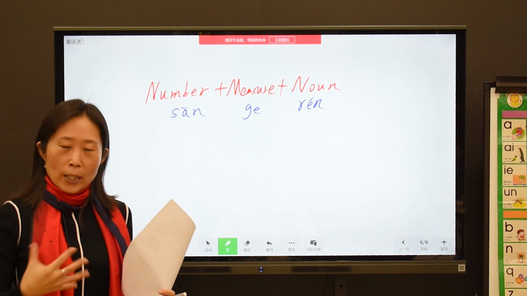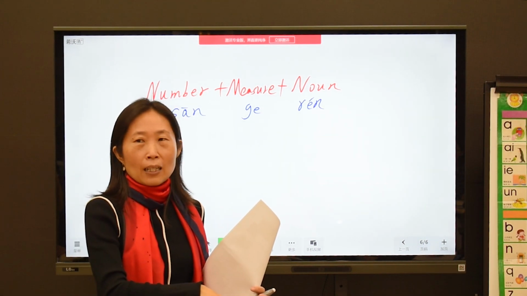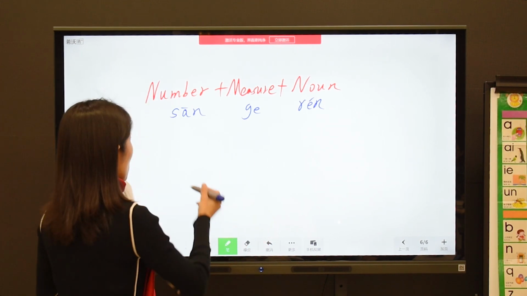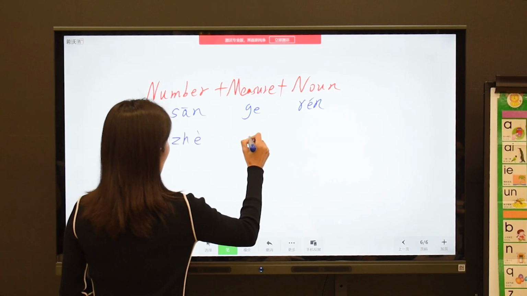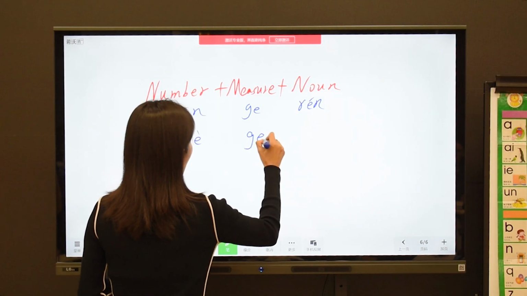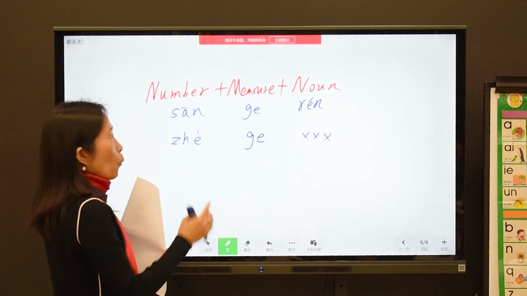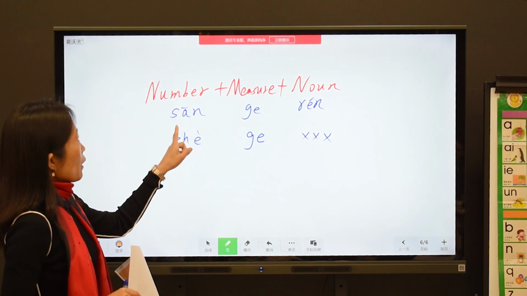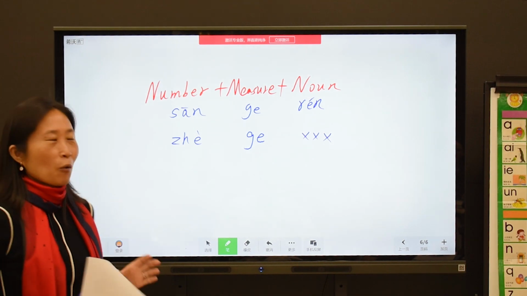Okay, now, question. So start. You remember how to say this one? 这个. How to say that one? 那个. Yes. So for example, say 这个 something. Why we use ge is because here is the measure word. But you say, oh teacher, 这 is not a number. Right.